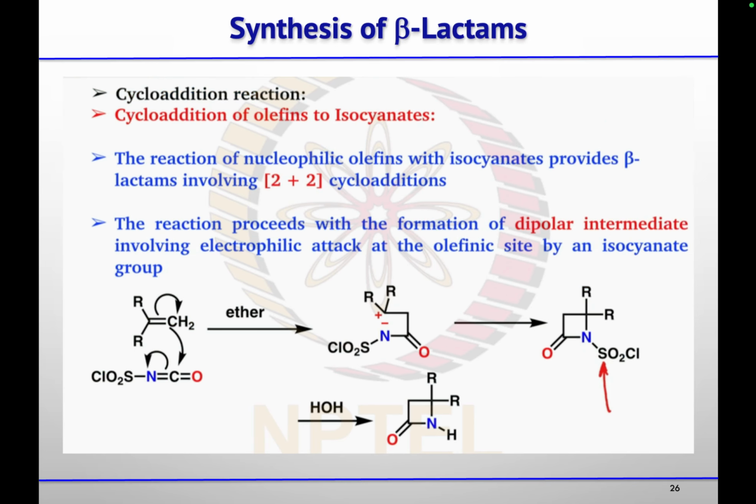Then the other way to form the four-membered ring is the cycloaddition reaction, where you will do a 2 plus 2 cycloaddition reaction between a nucleophilic olefin and this isocyanate. So this chlorosulfonyl substituted isocyanate on reaction with your olefin, which should be nucleophilic in nature, will undergo a 2 plus 2 cycloaddition reaction to give you this beta lactam ring. And this sulfonic chloride group could be easily removed by treatment with water. So water will attack the sulfur, and this sulfur nitrogen bond will cleave. So this is the cycloaddition reaction.